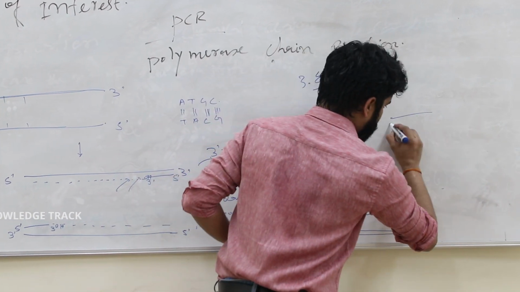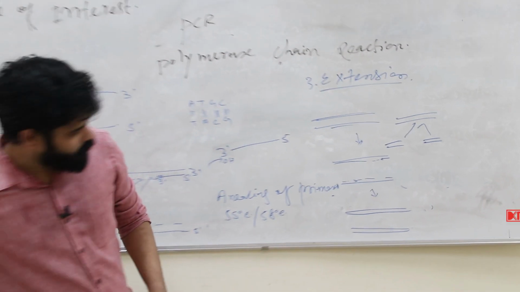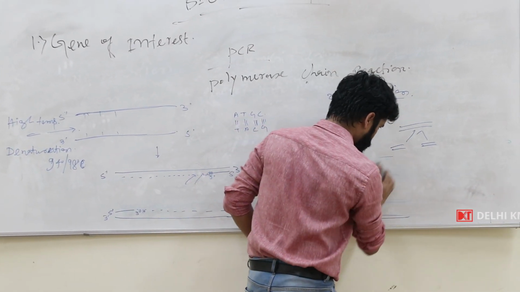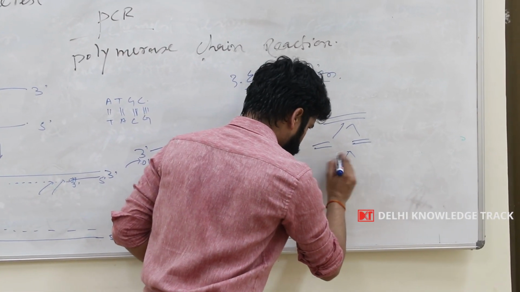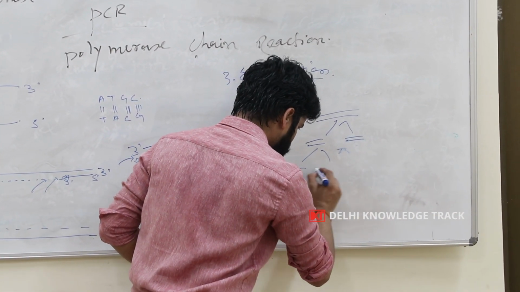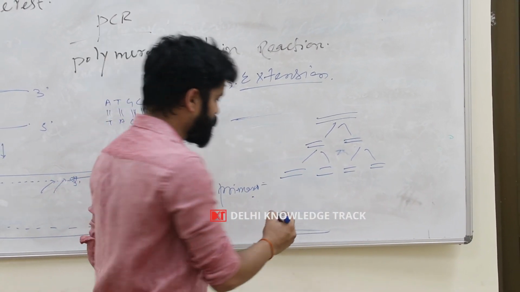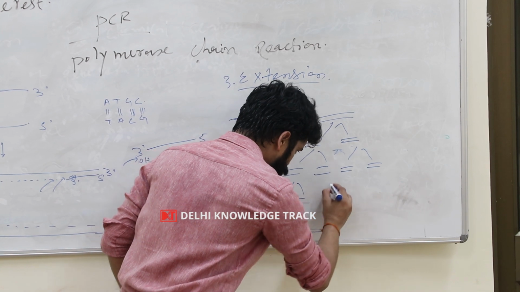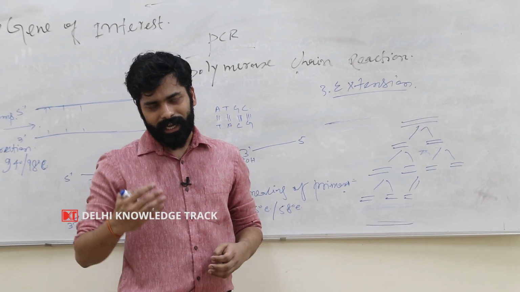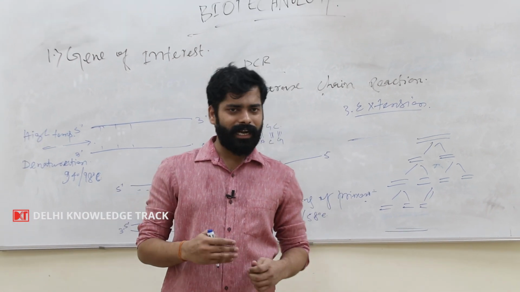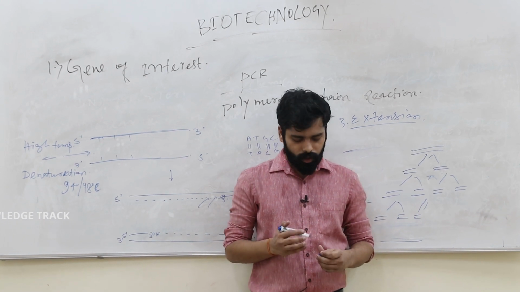Suppose this is the DNA after a complete cycle, this will be the condition, and after the second cycle, we will have 4 pieces of the DNA molecule. After the third cycle, we will have 8. So as we increase the number of cycles, the number of DNA molecules will also increase in geometric progression, and after 30 or 35 cycles, we will have a billion copies of the DNA molecule.